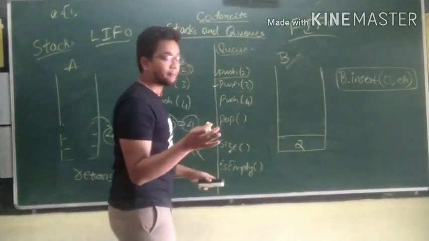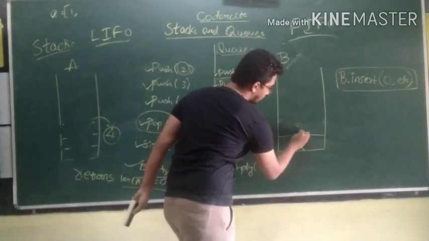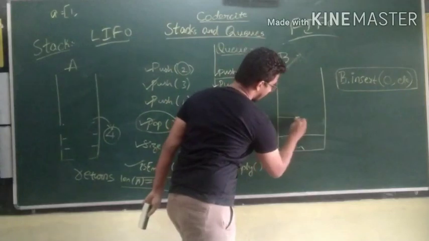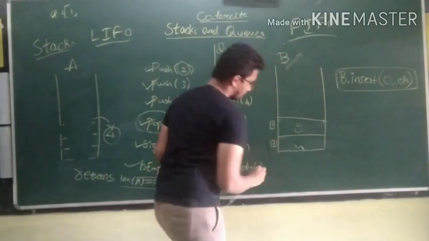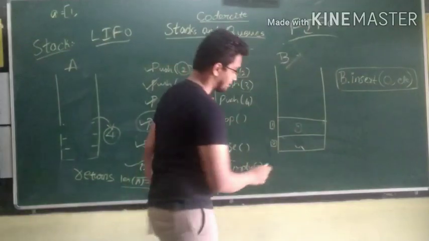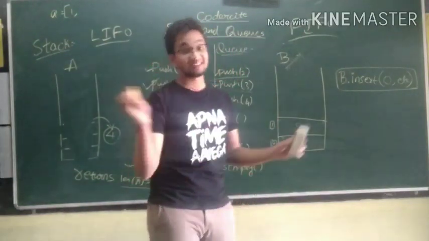So what will happen is this 2 will get pushed over to position 1. This is position 1, this is position 0. 2 gets pushed over to position 1 and then 3 gets here. That's what the queue does.